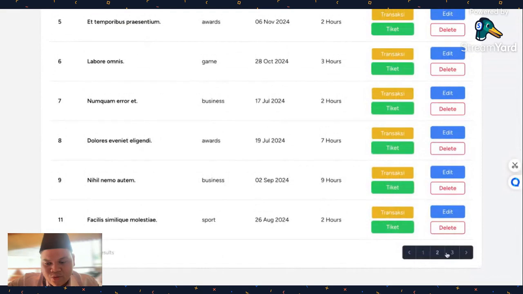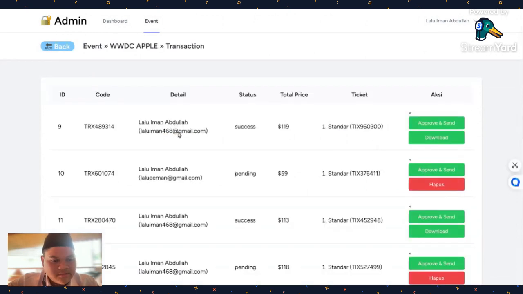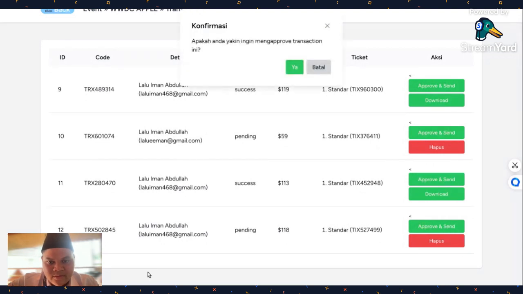And then I want to accept the purchase that I already made, by going to the event from before, which was this one. Then go to transaction, and the latest transaction was this one. By doing that, we just press approve, and yes, accept it.